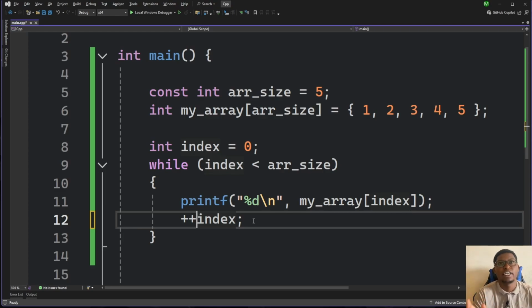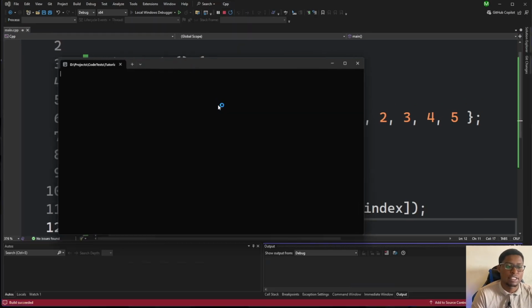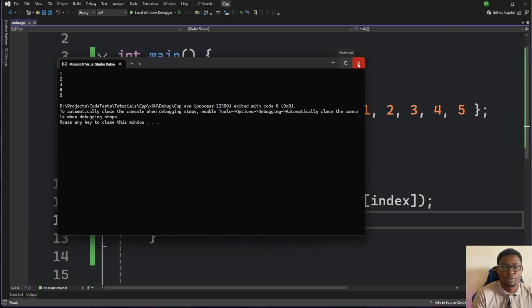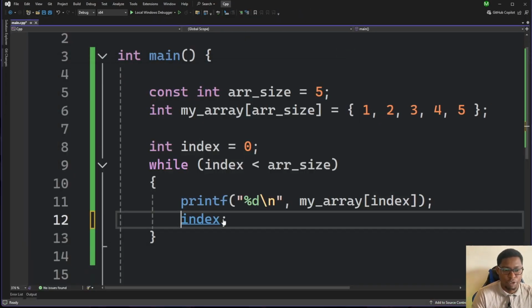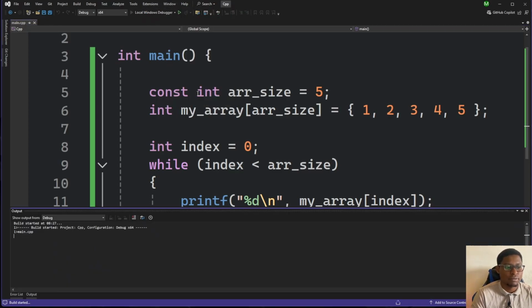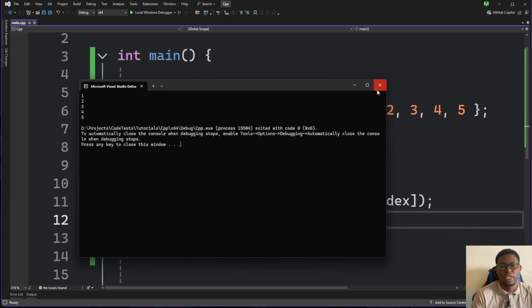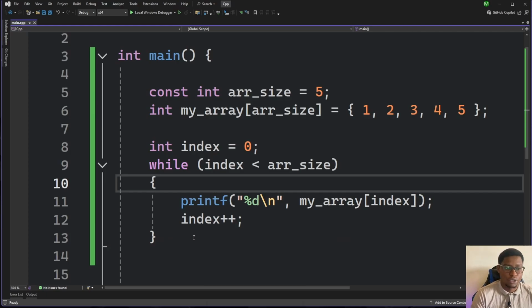However, one is evaluated after the fact, and the other is evaluated before the use. For now, either of these will work. If you run this, it will still print the right way, and if you put it here, it will still run the right way. Okay, so now let's go to our for loop.